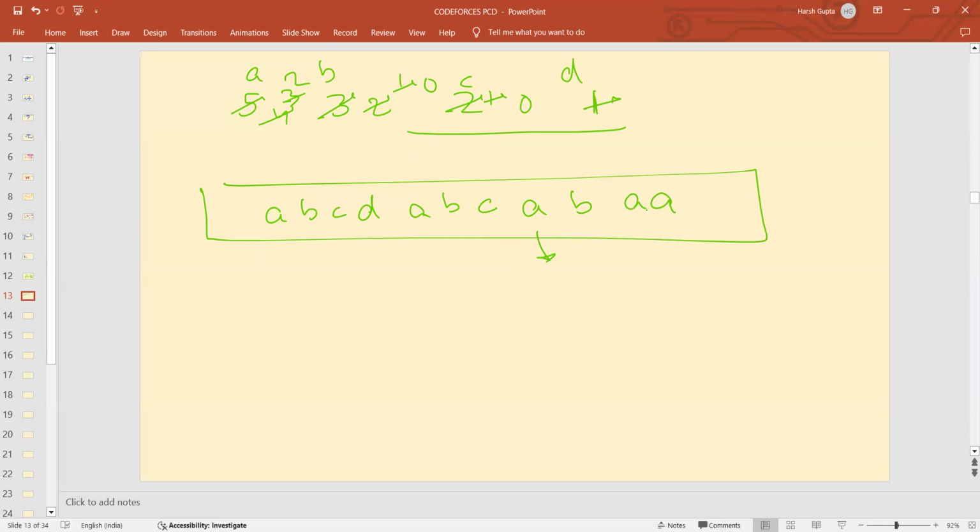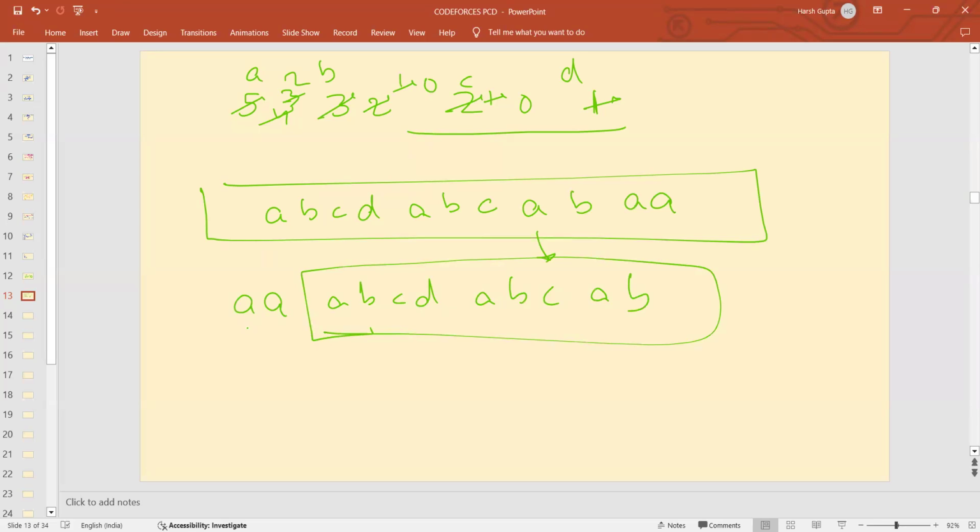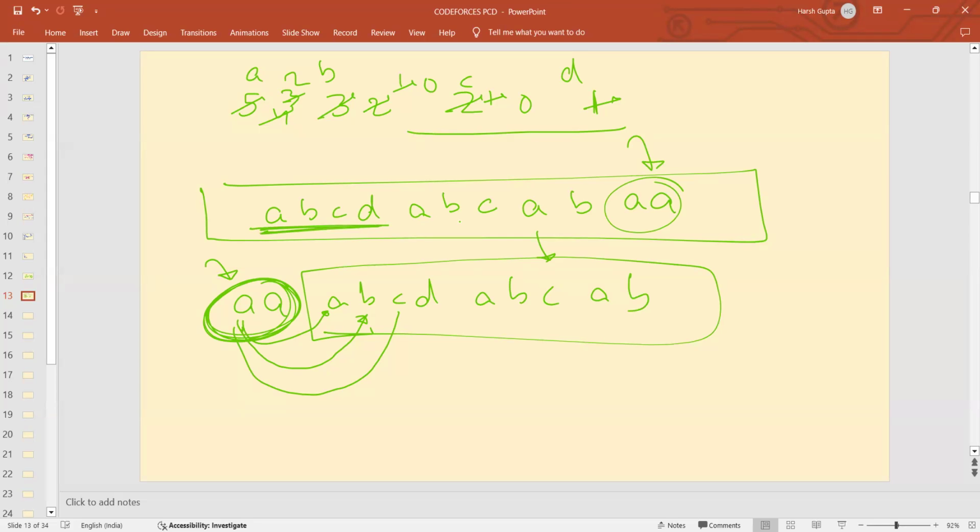And why did I do something like this, and not 2 A's first and then A, B, C, D, A, B, C, A, B? Why didn't I print something like this? Because as already discussed, in these cases I will never be able to form these pairs, like A to B. So I decided that I will keep the one having the maximum frequency at the end, and I will try to keep the adjacent characters distinct as much as I can, so that I am able to print the maximum answer.